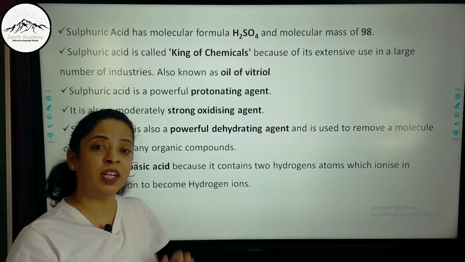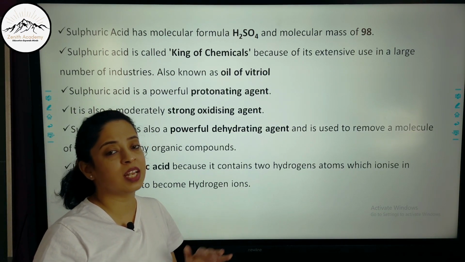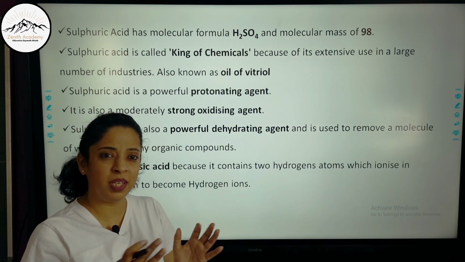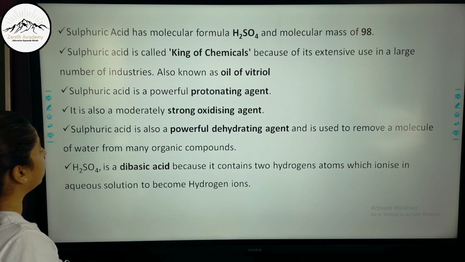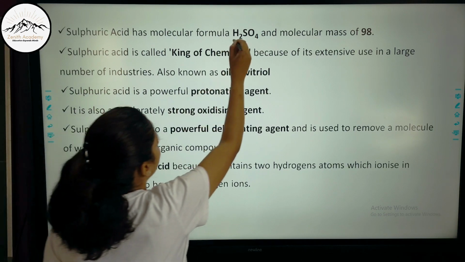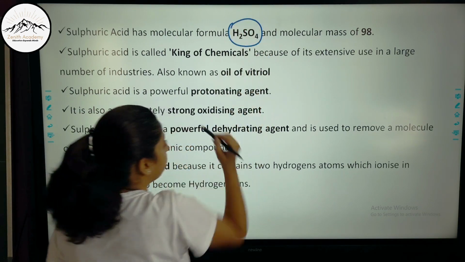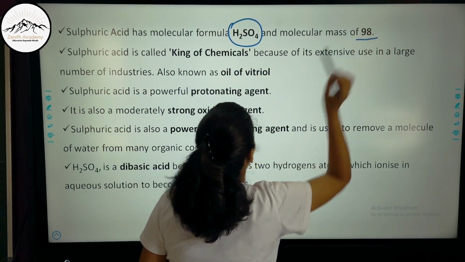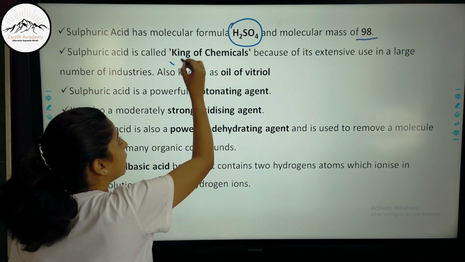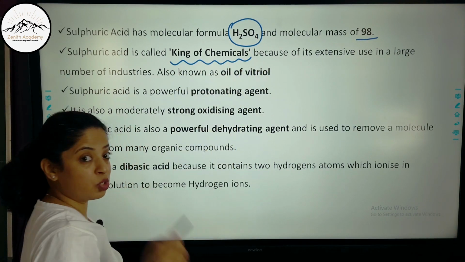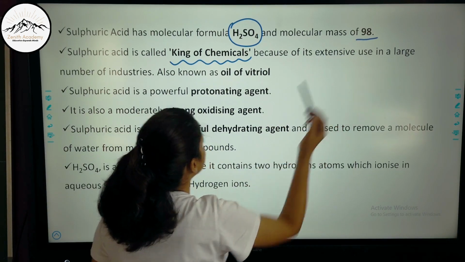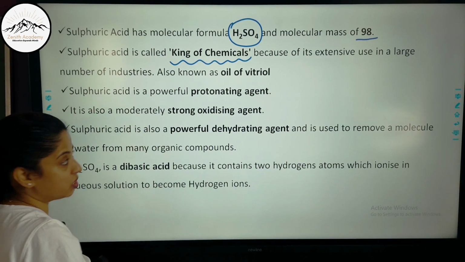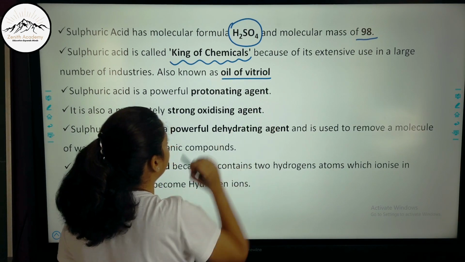Now before diving deep into the chemical properties, first let us study a little introduction about sulfuric acid and why it is so important. So sulfuric acid has a molecular formula H2SO4, we all know that, and a mass of 98. It is known as king of chemicals. It is so important that it is known as king of chemicals because of its extensive use in a large number of industries. This is also known as oil of vitriol.